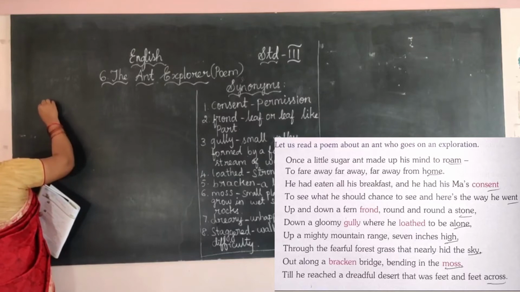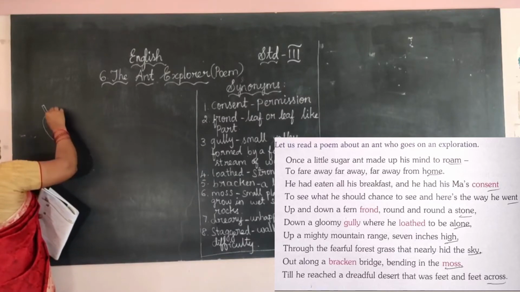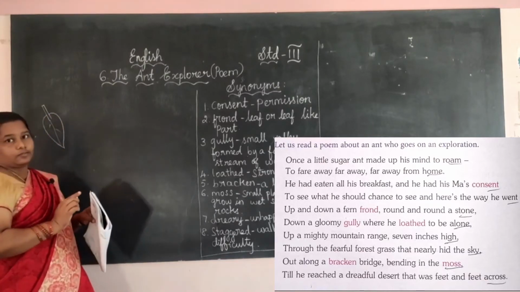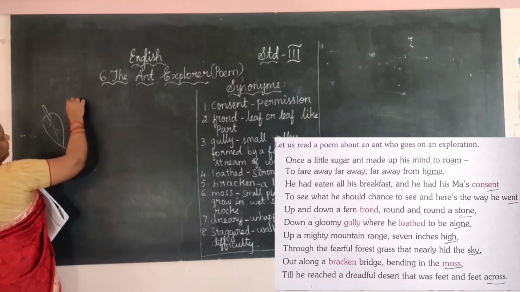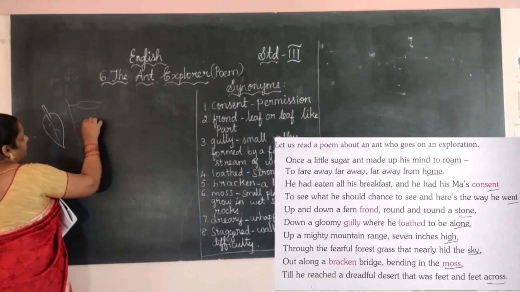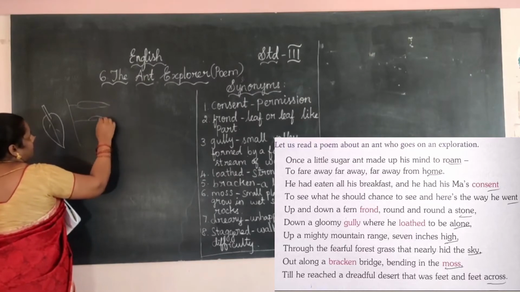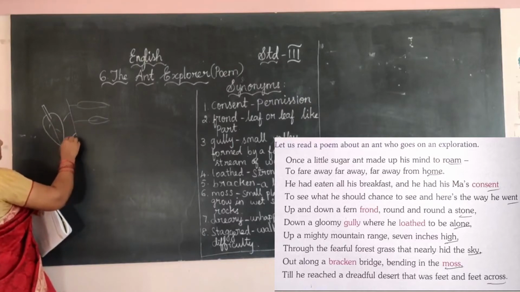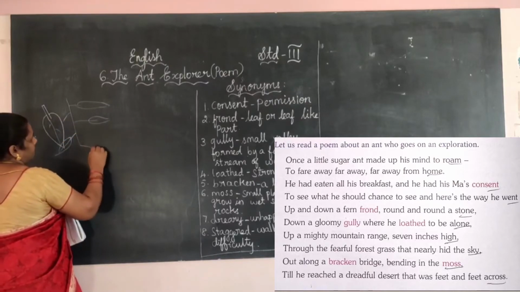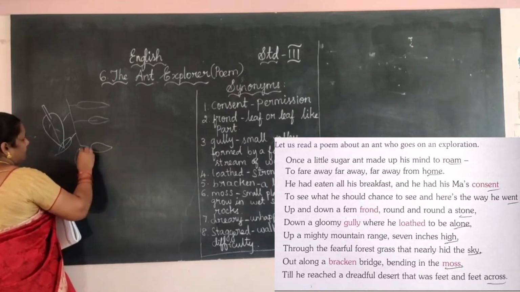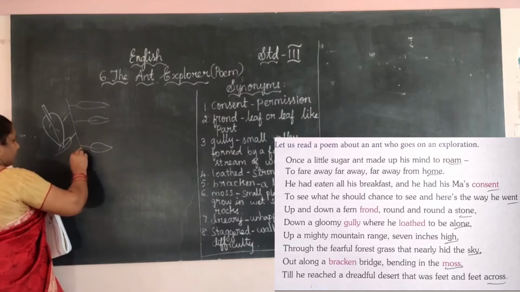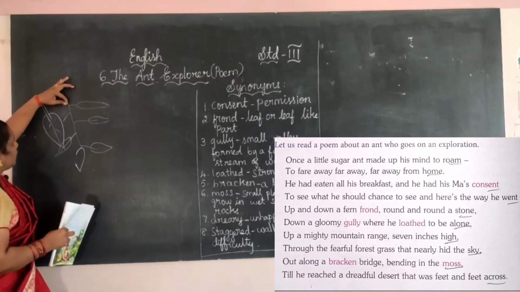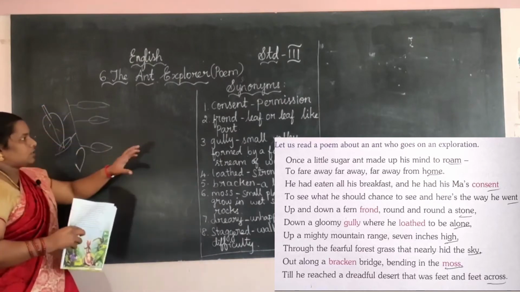It is one leaf. Like this, okay, this leaf like structure, the ant is moving through this leaf like structure, frond.